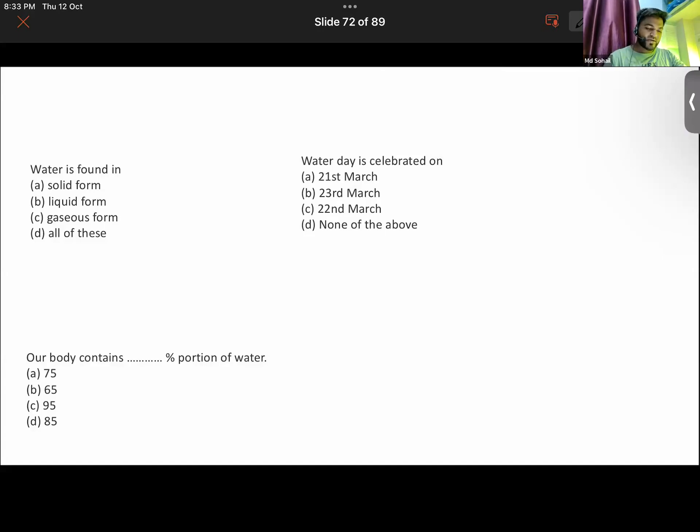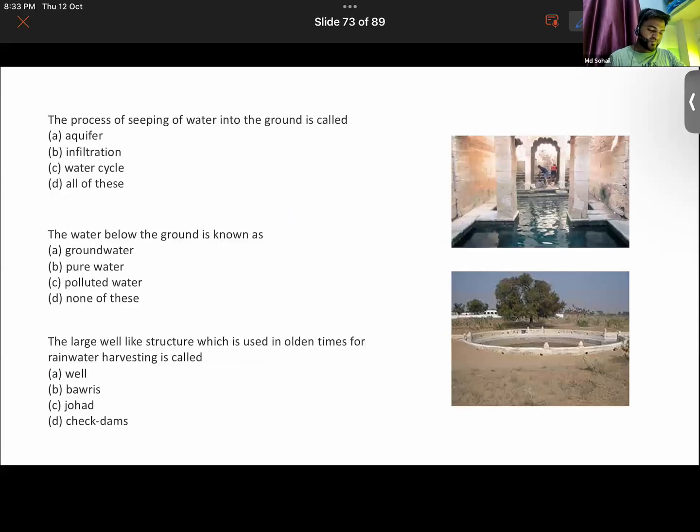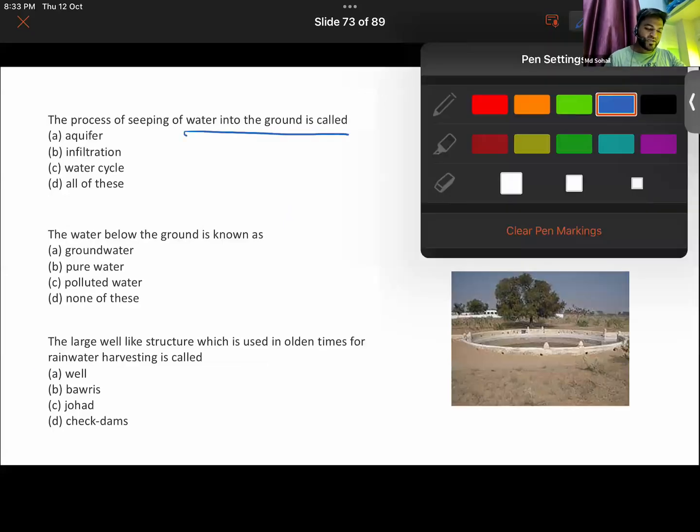Question number 1. Let's get done with the questions quickly. Water is found in which forms? All of these. Water Day is celebrated on 22nd of March. Our body contains 75% of water. Exactly. The process of seeping of water into the ground is called as